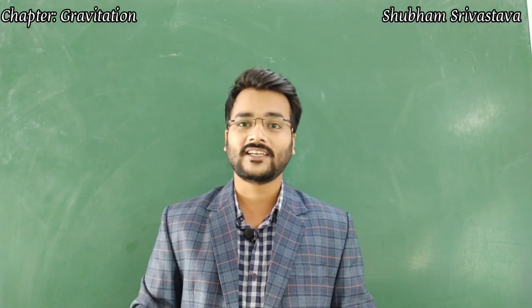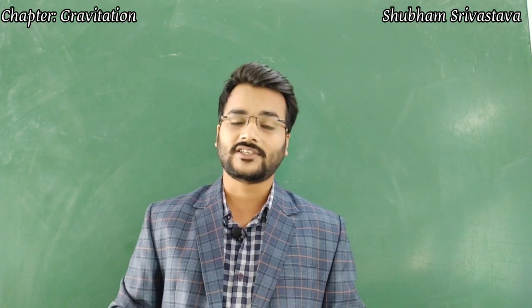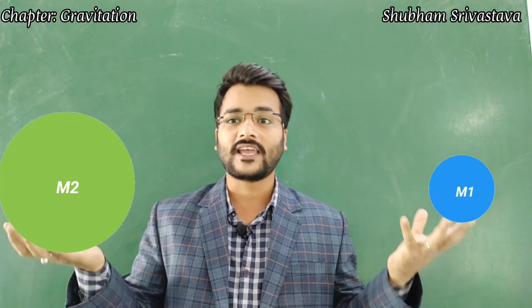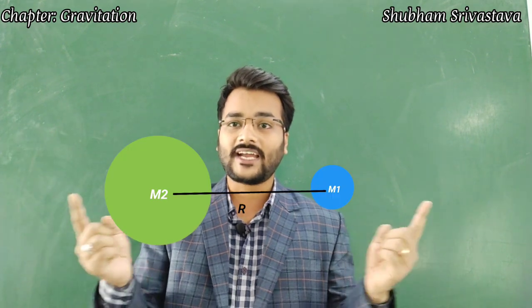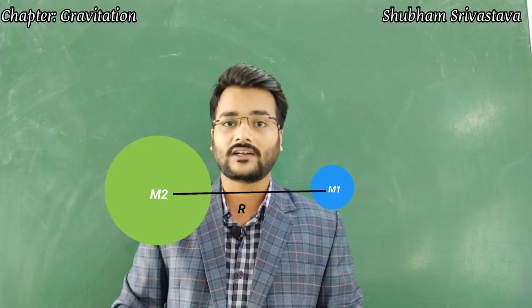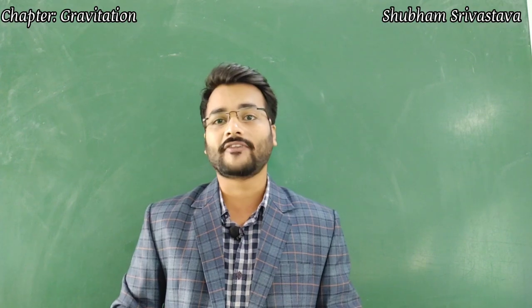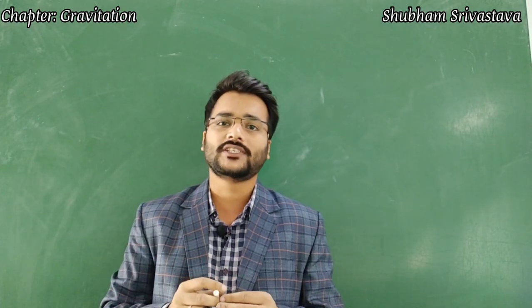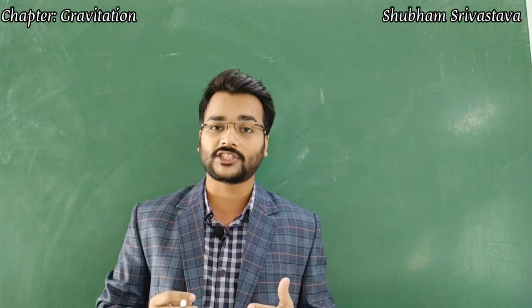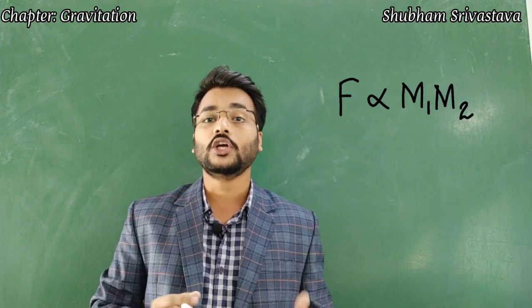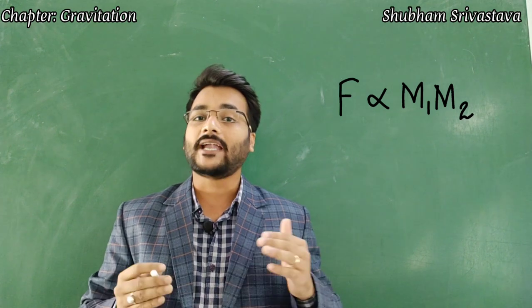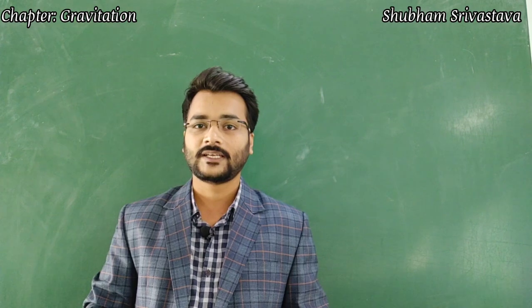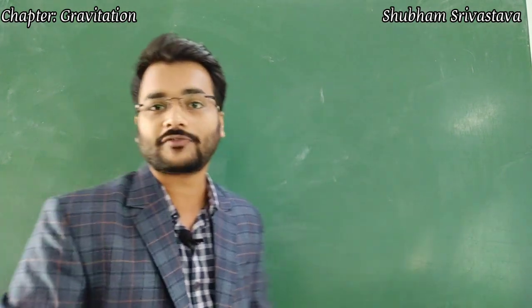It states that suppose there are two masses in this universe. One is the first mass m1, the second is mass m2, and they are at a distance of r. Then the universal law of gravitation states that two bodies in this universe are attracted towards each other by a force of gravitation which is directly proportional to the product of their masses and inversely proportional to the square of the distance between them. Let's understand the derivation of its formula.